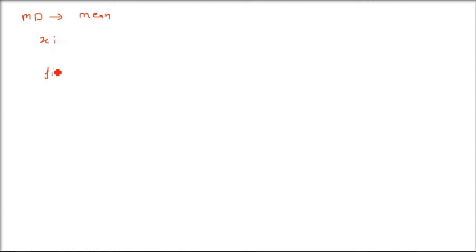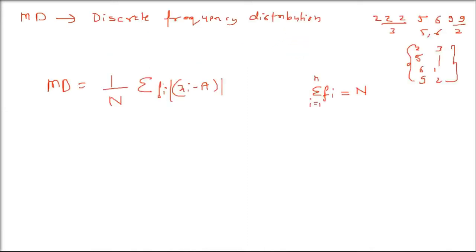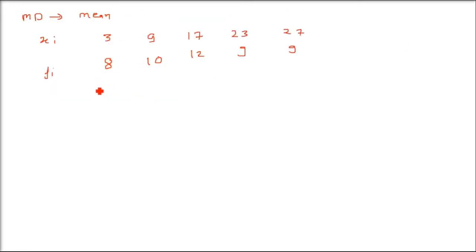Say we have a data. The number is 3, frequency is 8. Number is 9, frequency is 10. Number is 17, frequency 12. Number 23 has come 9 times. Number 27 has come 5 times. That is why it is a discrete frequency distribution. Every value is coming multiple times, not one time, and how many times it has come is given in the frequency, fi. Now xi, what is xi? 3.